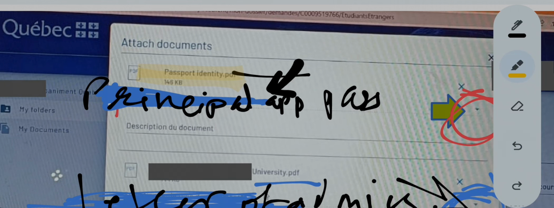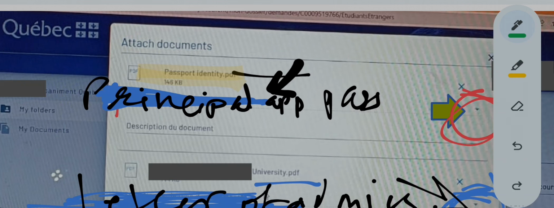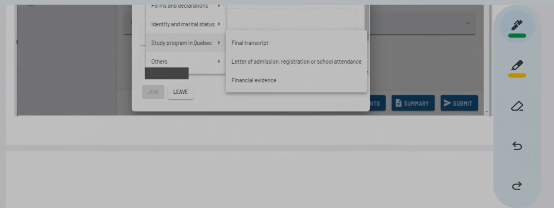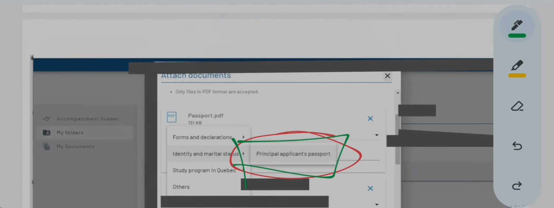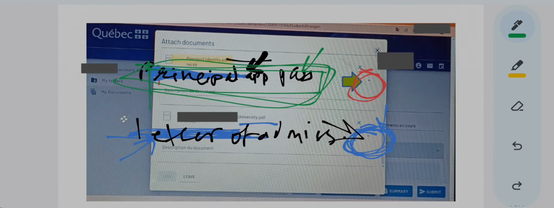So you know it is passport.pdf. Then you cross check that for your computer also you have selected this option, that here also it is being reflected, the same principal applicant's passport which comes over here. After you have selected principal applicant's passport, the same should be written over here.